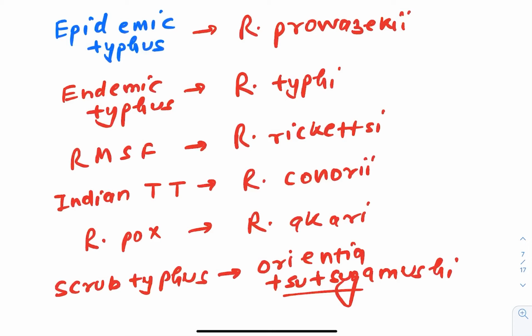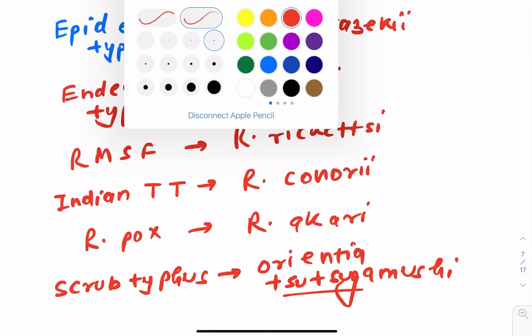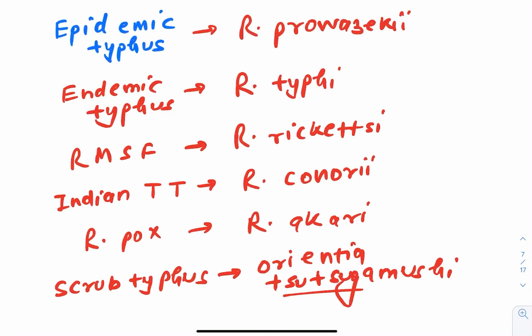Now, how to remember this particular stuff? This is a big challenge, so in this I will help you. How? Remember like this: epidemic typhus is Rickettsia prowazekii. This is the causative organism which causes this disease, epidemic typhus. How to remember? P for P. Prowazekii does epidemic typhus. So you will be able to relate.